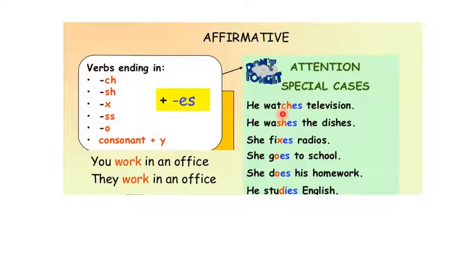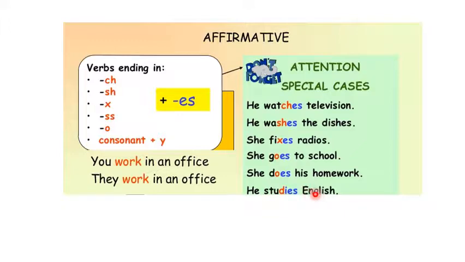Watch is ending on ch and we added es. He washes the dishes. Wash is ending on sh, we added es. She fixes radios. Fix is ending on x, we added es. She goes to school. Go is ending on o and we added es. She does her homework. Do is ending on o and we added es.